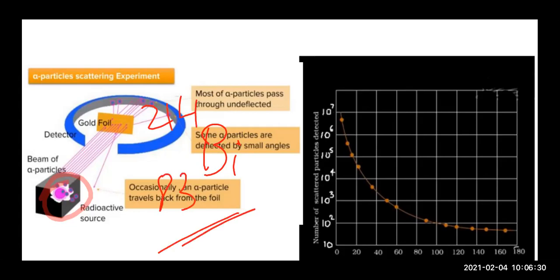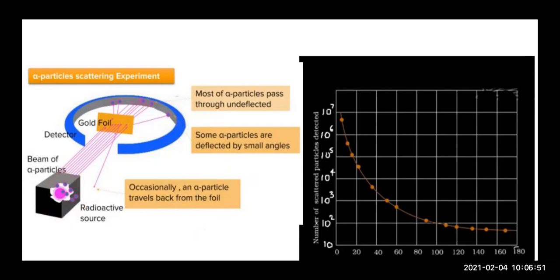Now this radioactive source, he kept it in some container, right? He kept it in some brick type of thing, that is known as the lead cavity. And why? So as to give direction to the beam of alpha particles.